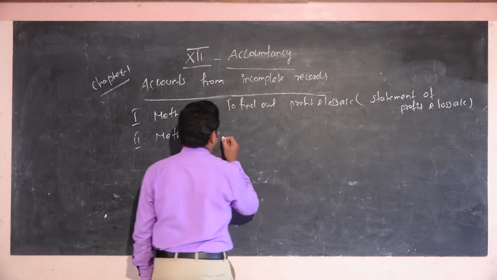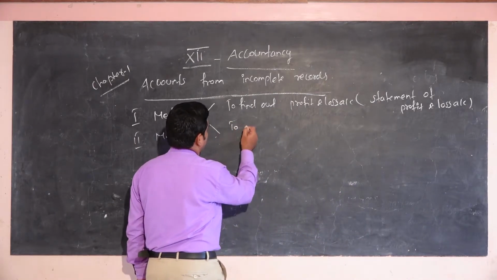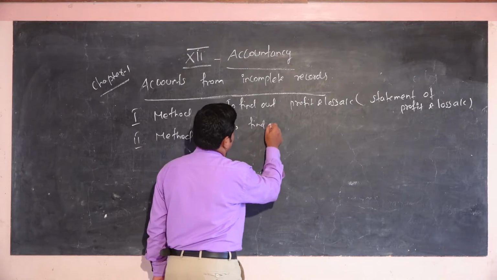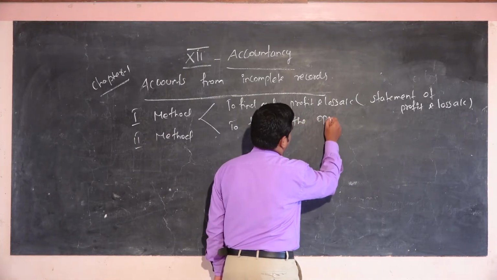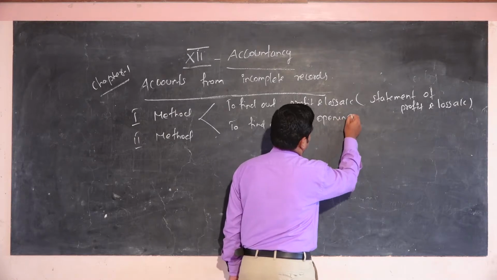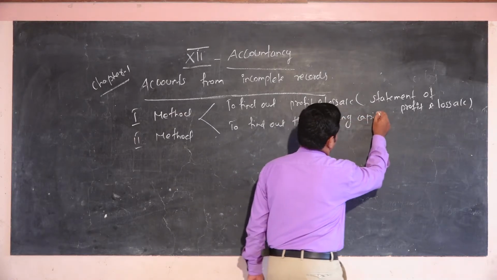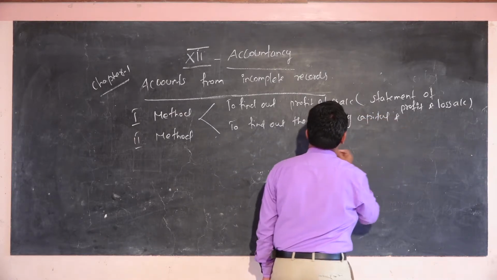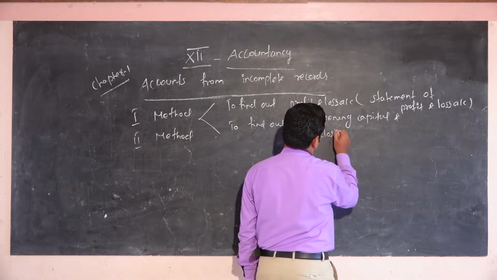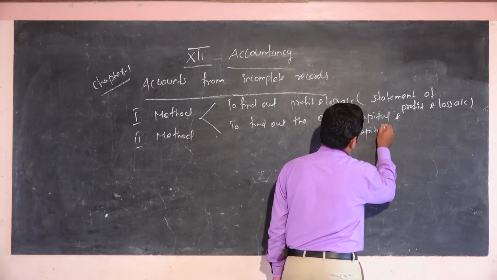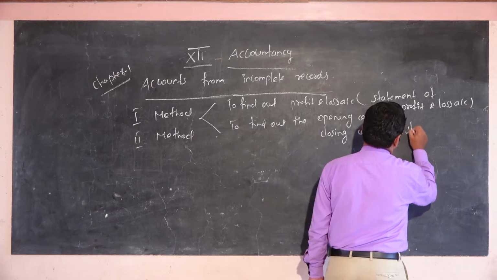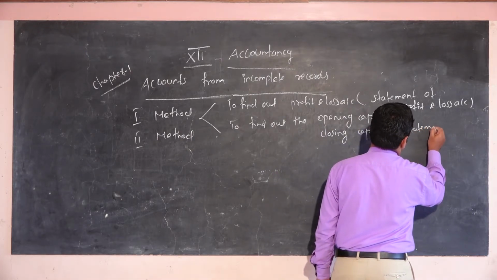The next method is to find out the opening capital and closing capital. That is called the statement of affairs.